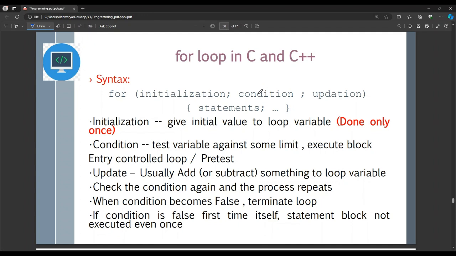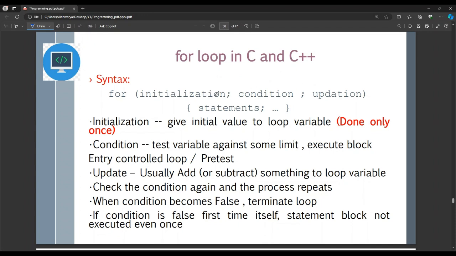If the condition fails the first time itself, for loop will not be executed at all. It checks the condition before executing, at the entry itself. Therefore, it is called entry control loop or pre-test loop. And then after executing the statements, updation will be done. Updation need not always be I plus plus or I minus minus. It could be anything. I is equal to I plus 2, or simple variable assignment I is equal to 7. That is also fine. And for loop actually checks for these two semicolons only.